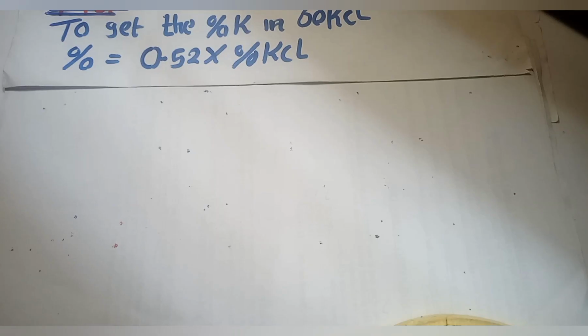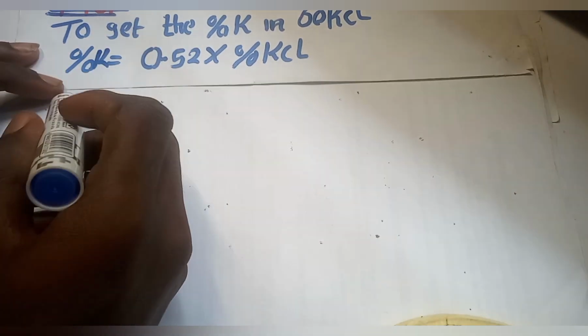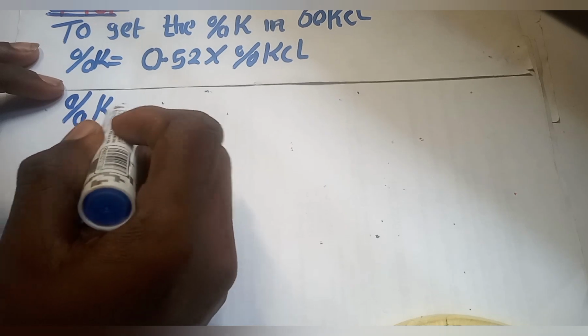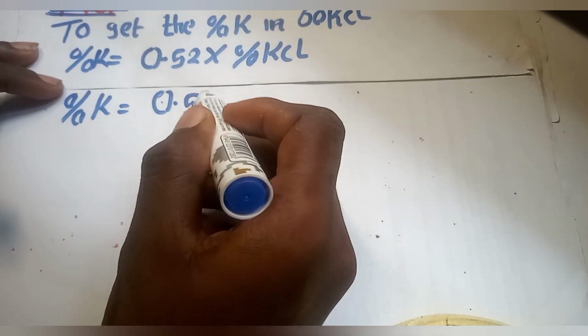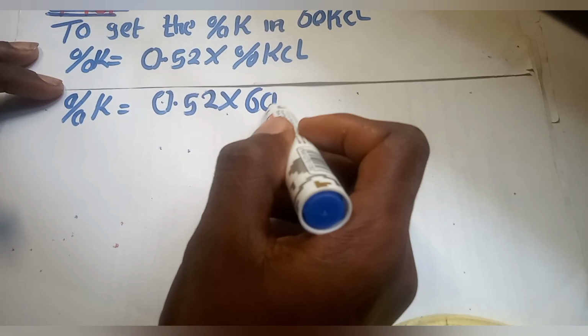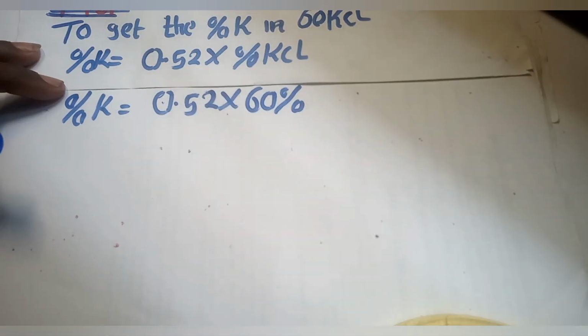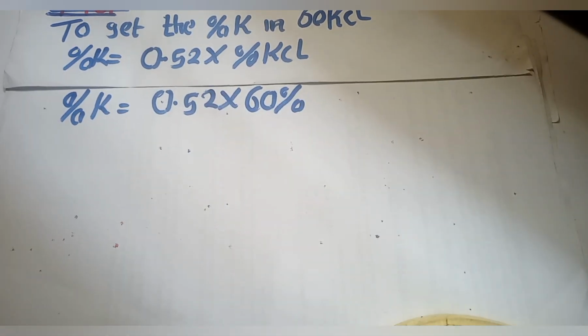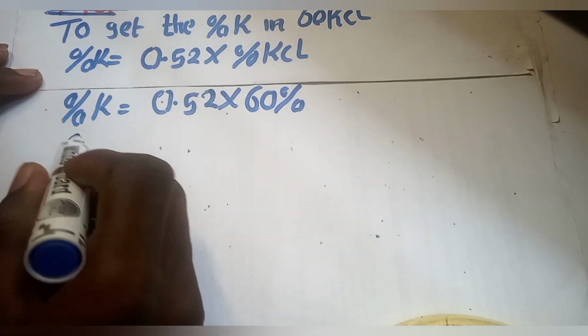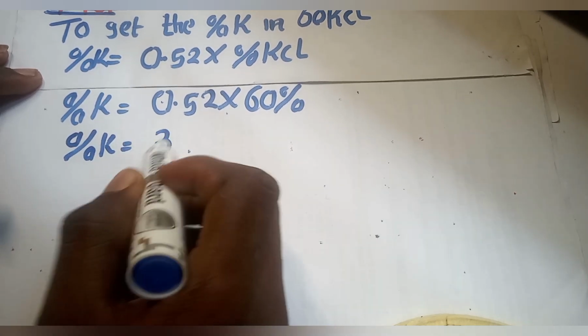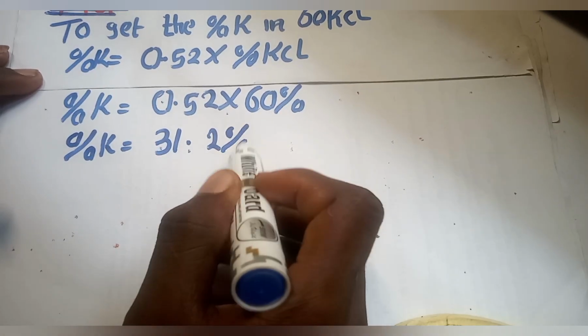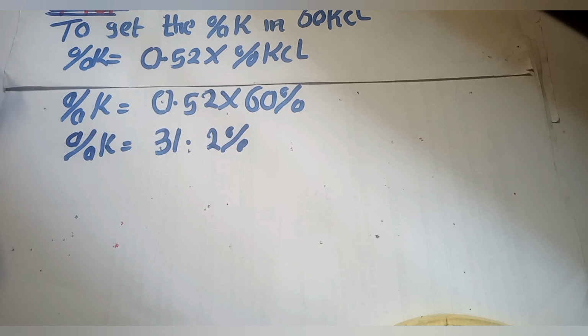Punch your calculator. That is 31.2. So the percentage of K is 31.2%.